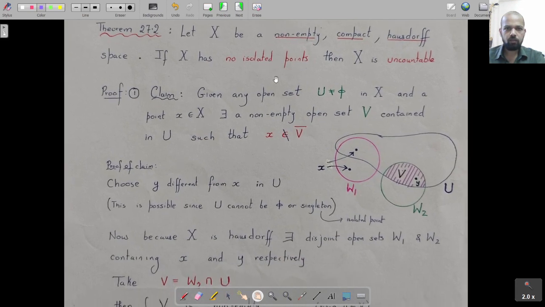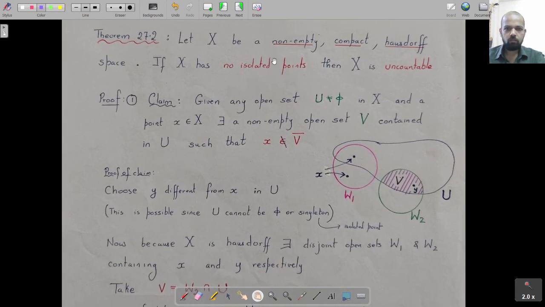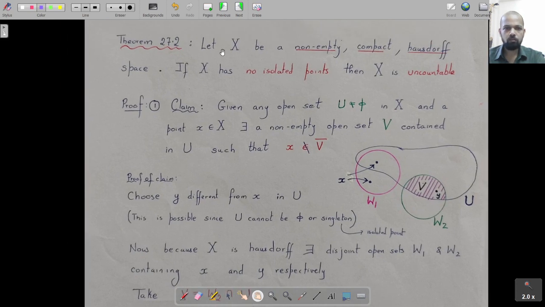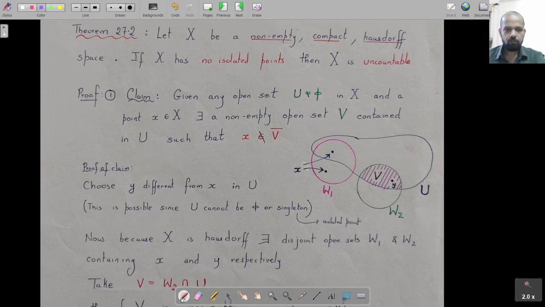Now we have a result here, and that's the theorem I told you. After having proved this result, immediately it will follow that R is uncountable. So what does this result say? Let X be a non-empty compact Hausdorff space. If X has no isolated points, then X is uncountable. No isolated points implies uncountable.